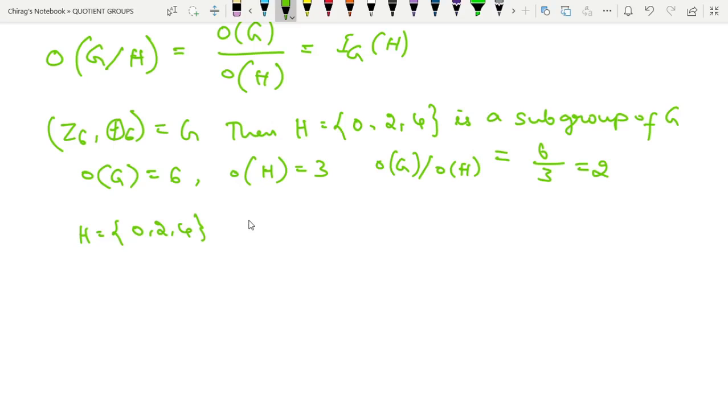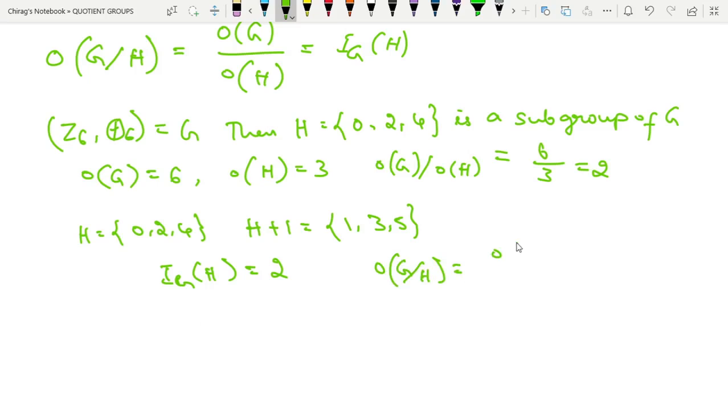And another one is H plus 1, which is equal to 1, 3, 5. So therefore the index of H in G will be equal to 2. So therefore order of G by H will be equal to order of G divided by order of H.